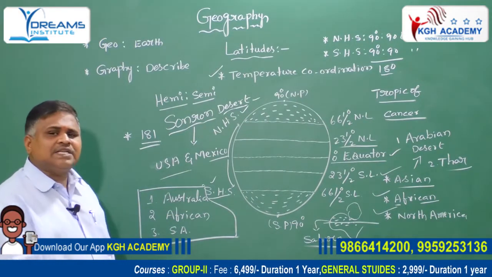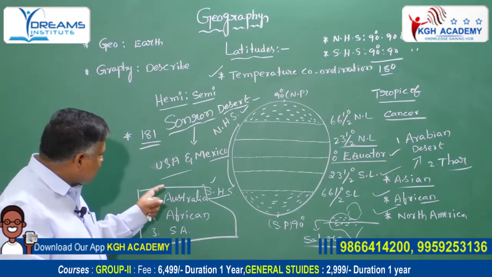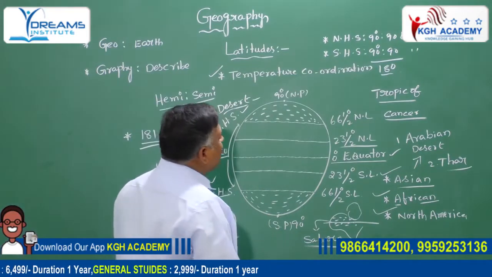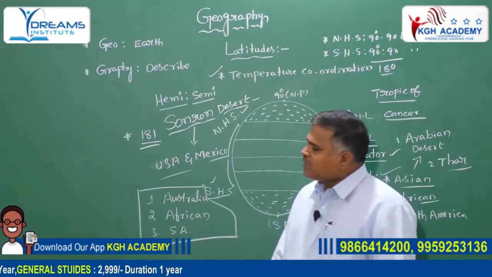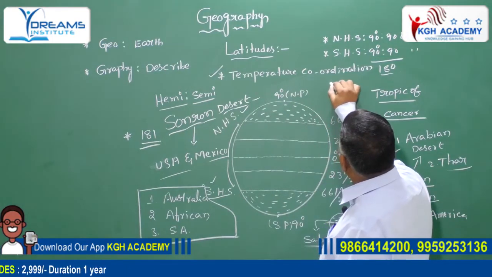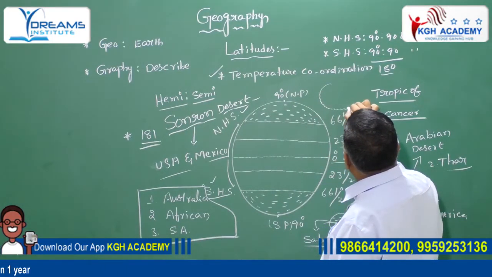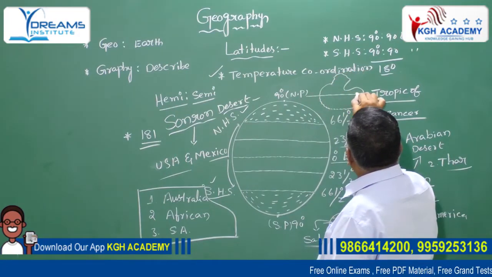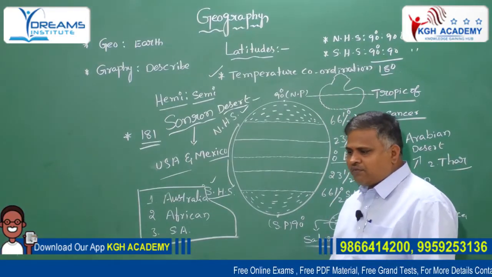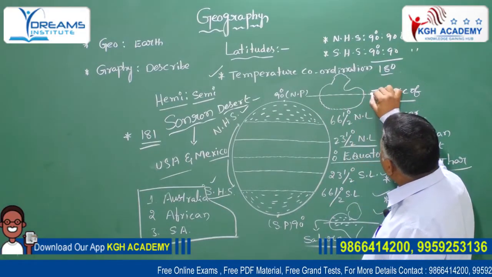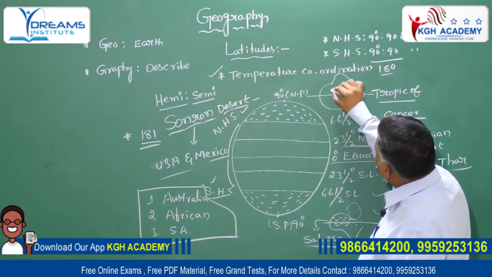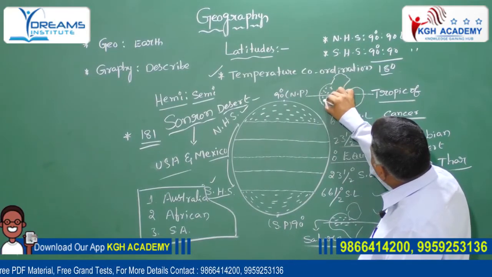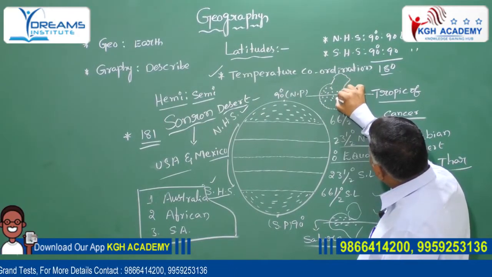What are the important hot deserts or tropical deserts formed in the western parts of these continents? One is Australia. The important hot desert in the Australian continent is known as the Australian desert or Victoria desert. The Tropic of Capricorn passes through the middle of the continent.